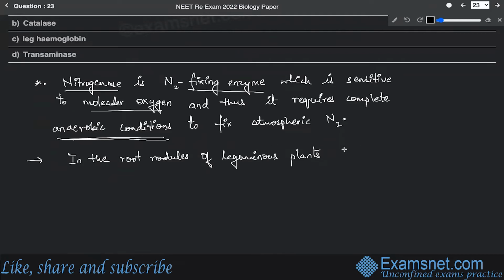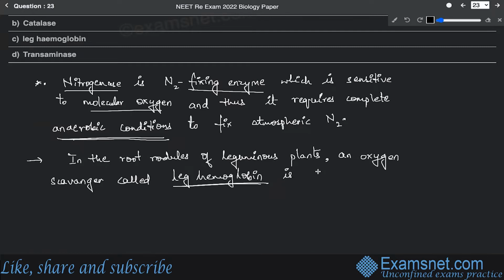So in the root nodules of leguminous plants, an oxygen scavenger called leg hemoglobin is found that traps the oxygen.